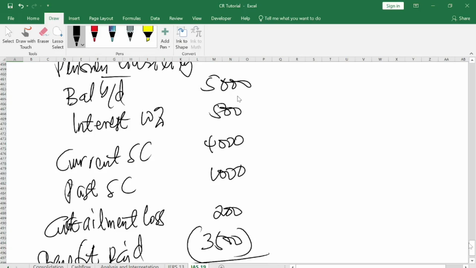The interest on it is 500. Till my current accounting year, you said that you have 5 employees working. Their total contribution is going to be 4,000, so it has also been credited under current service cost as 4,000. Now, past service cost: there's a change or amendment made, so it also affected your liability. It increased your liability to 1,000. And now there's a curtailment.